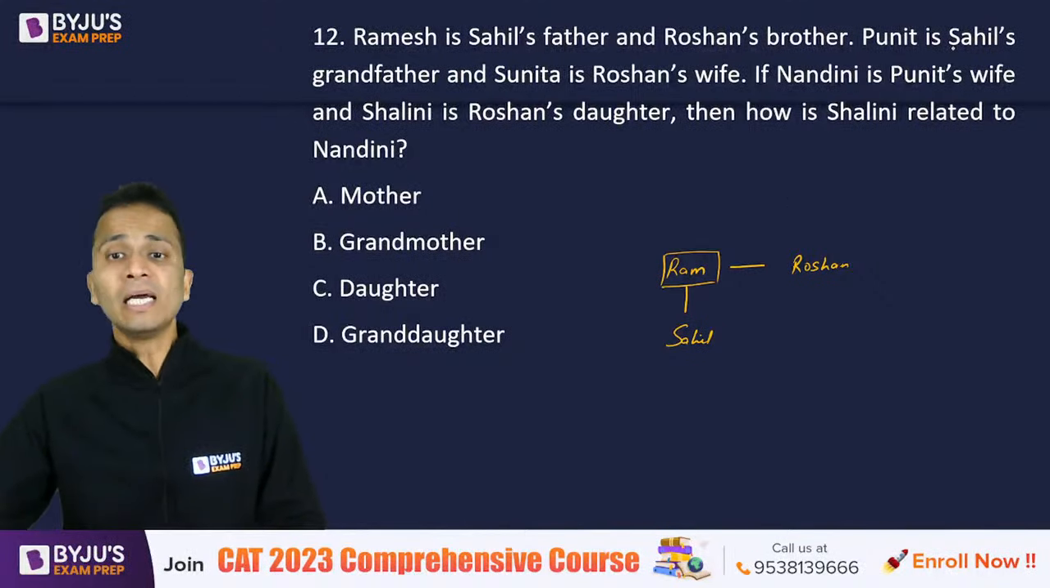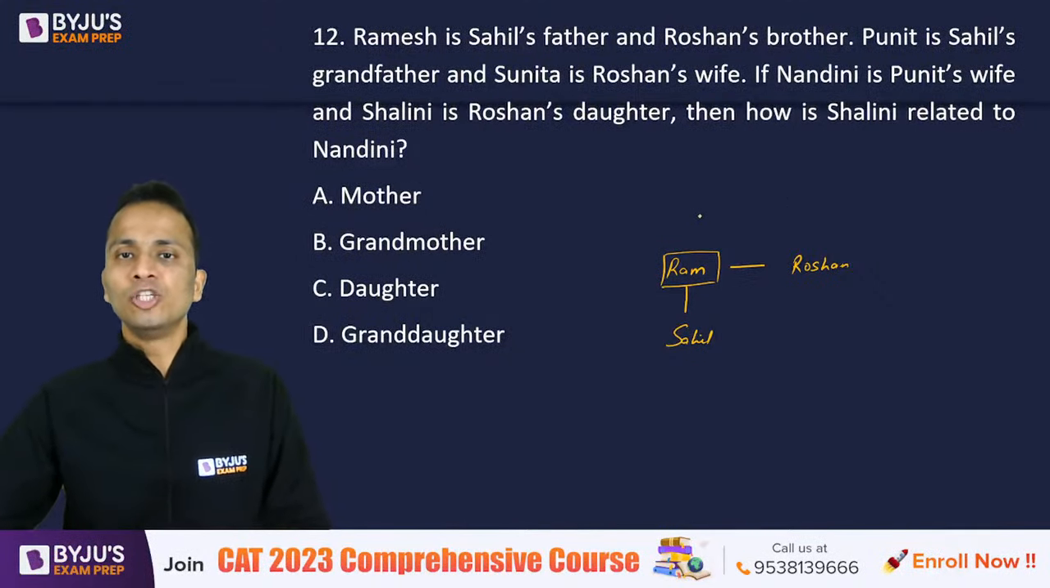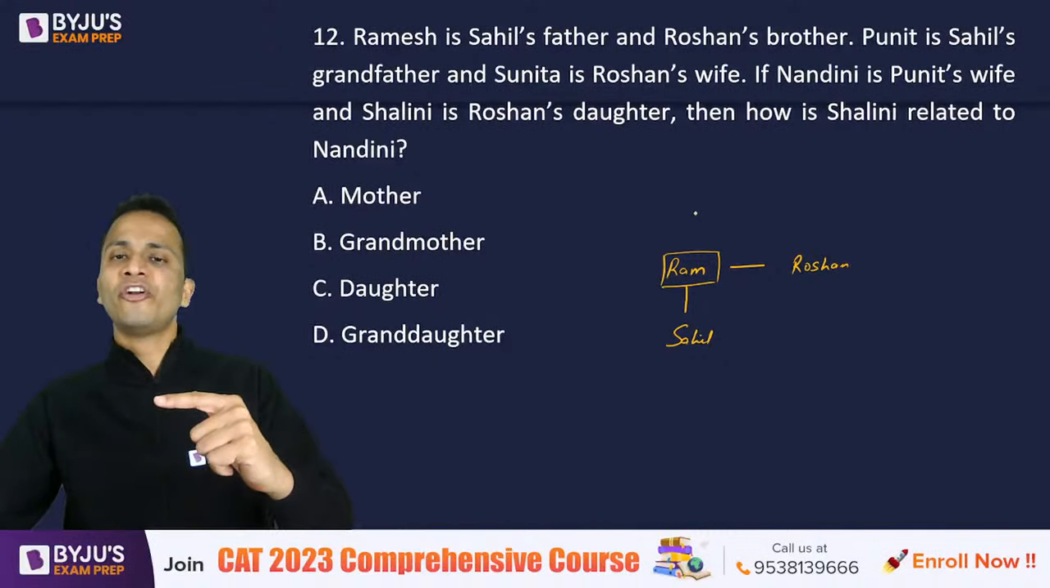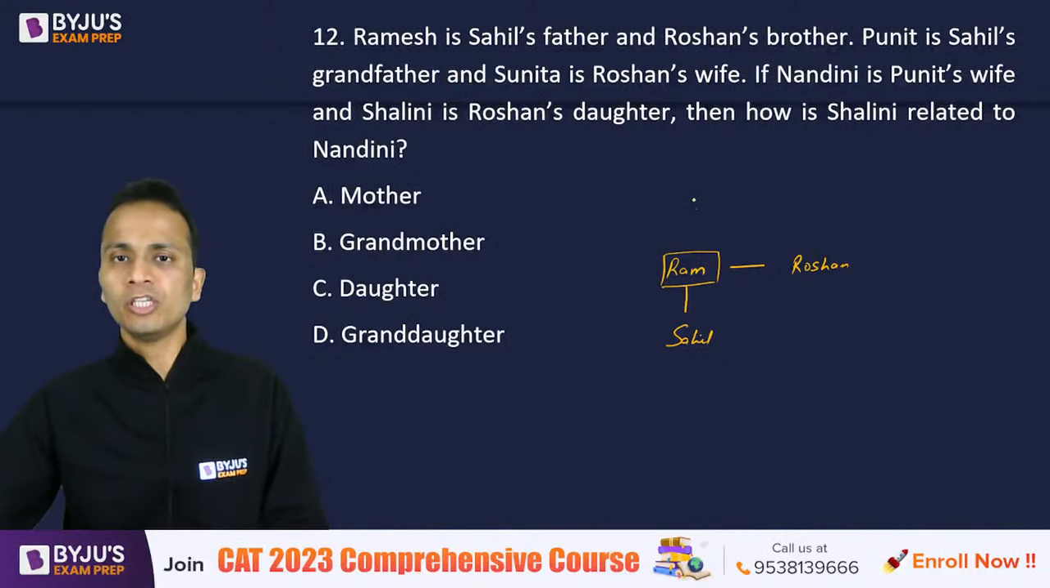Okay. Now, Puneet is Sahil's grandfather. So, Puneet will come at a generation above Ramesh and Roshan. So, sorry, I'll erase this. This is where Puneet will be, at the top level. Now, Puneet is Sahil's grandfather, so Puneet is male. Okay. And Sunita is Roshan's wife. So, Roshan's wife is Sunita. So, Roshan will be male. And Sunita will be his wife.